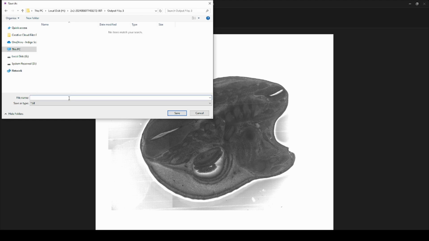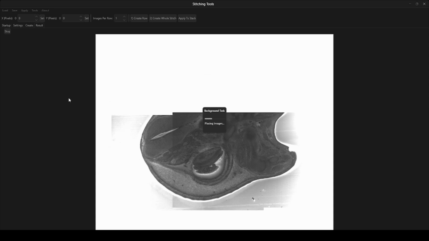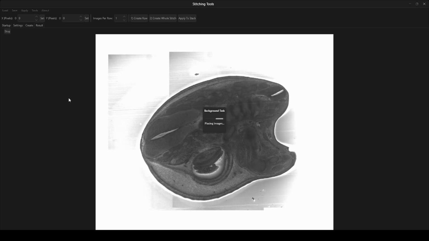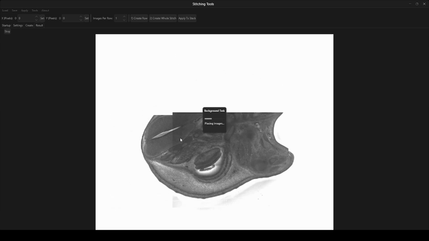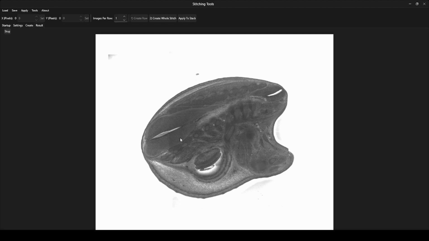And here we're going to put the prefix we want, so in this case let's just put images underscore, and then this will save 0, 1, 2, 3, 4, 5, 6 and so on with a pad of 7 zeros, and then just click save, and now it's going to go through all of the images. We can see we've got a bit of deviation here, so it would have been good just to make sure that there wasn't that. Okay, so we have our final output image.